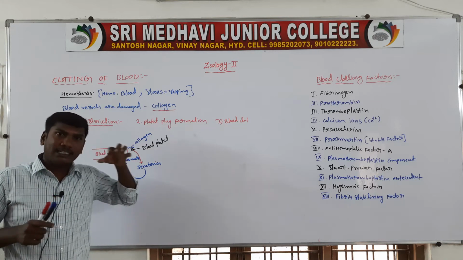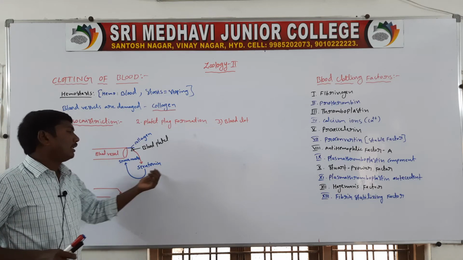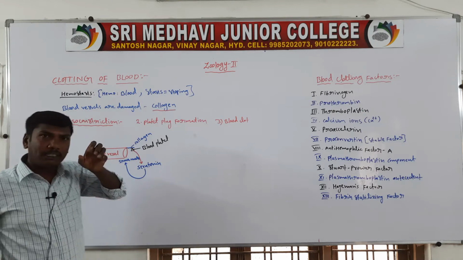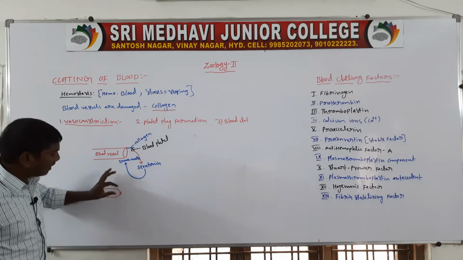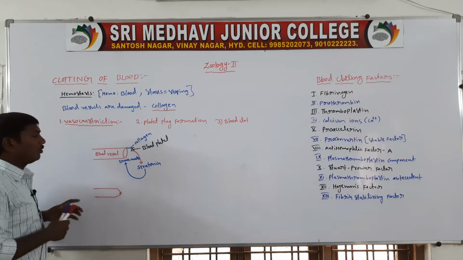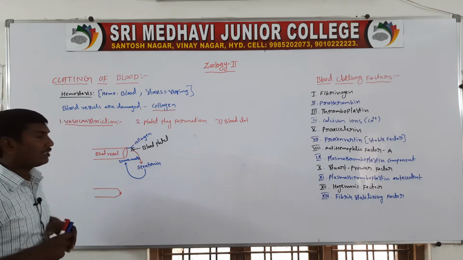The blood vessels contain smooth muscles. Through the action of serotonin, the smooth muscles in the damaged region contract, so the blood vessel is closed. The damaged region is closed. This is called vasoconstriction.